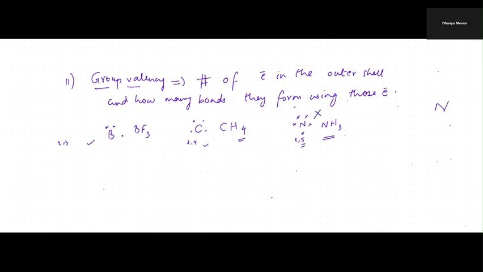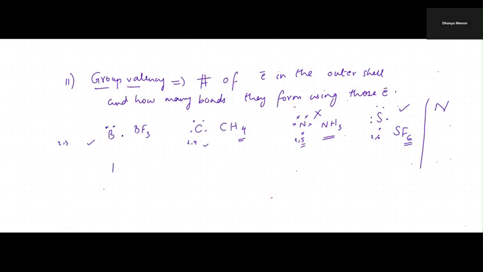One answer is nitrogen. What about sulfur? Sulfur is 2, 8, 6. So 1, 2, 3, 4, 5, 6. So it forms compounds like SF6. That means all the 6 electrons are used up to form bonds. So for sulfur also it is matching. Next one is phosphorus.